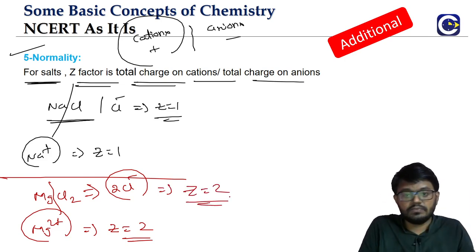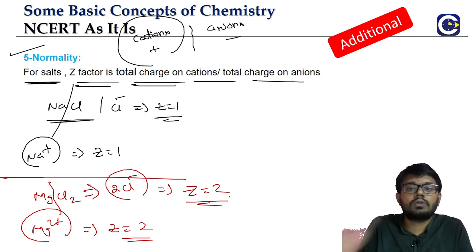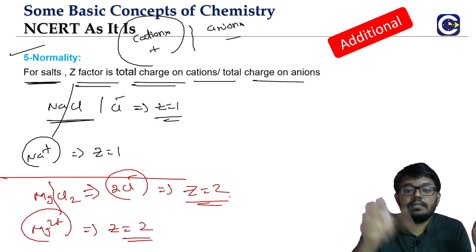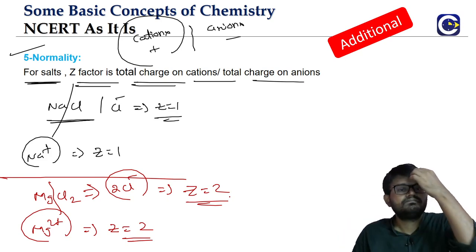Whatever is the total charge of the positive part in a salt you take, that will obviously be equal to the total charge of the negative part. So this is how we will calculate the Z factor for the salts.